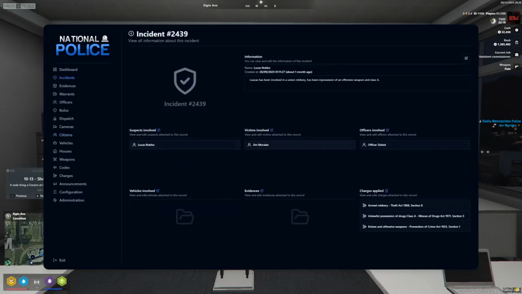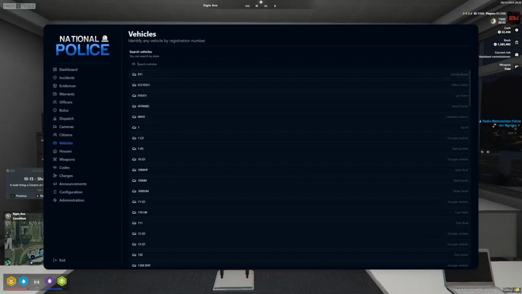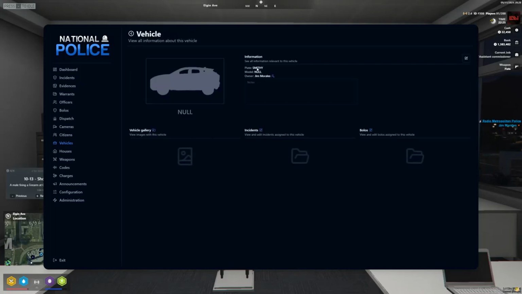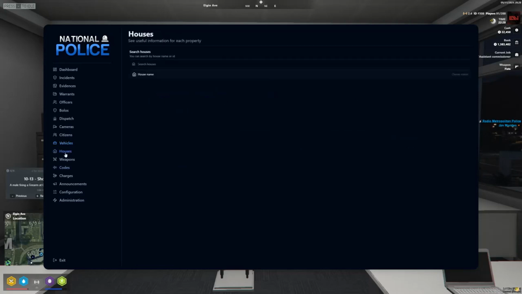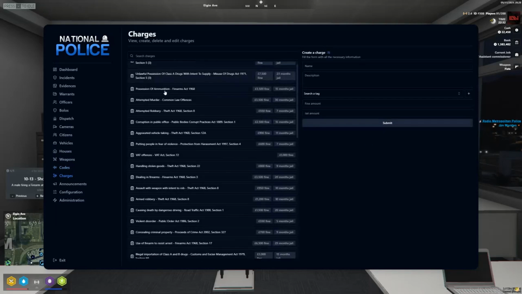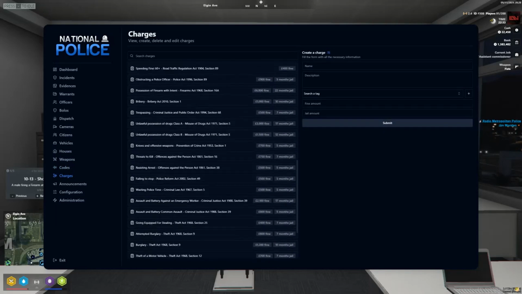Yeah, cool. Vehicles, once again, you can search the number plates. So let me search one that I've got. Smithy, for example. It'll show you who the owner is, any sort of make or model. That will bring up all the information that relates to it. Houses, exactly the same. Weapons not used. Codes not used. Charges, you can see a list of all the charges here within the city, and if you need to add any, that can be done by the commissioning team.